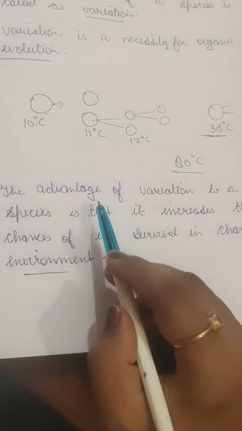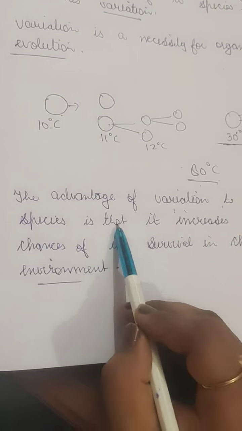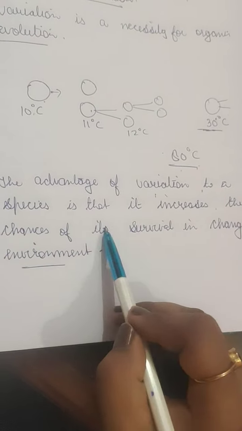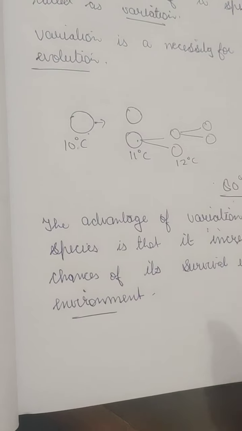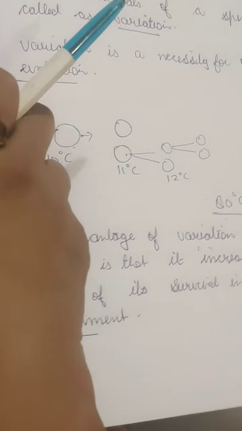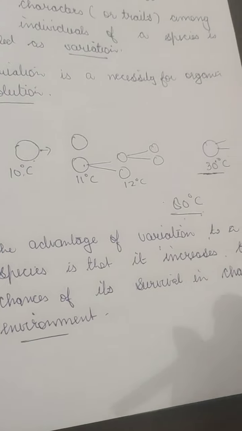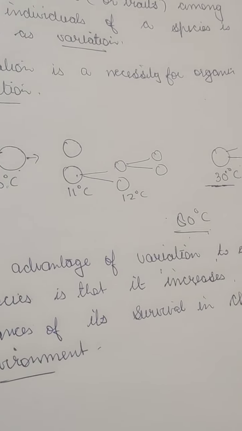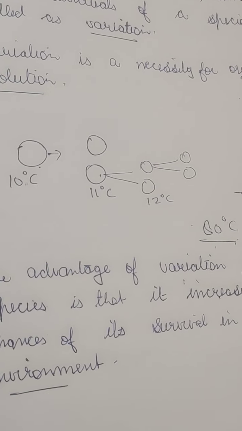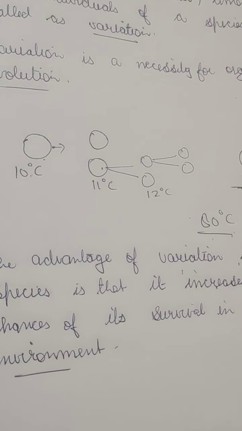Okay, so the advantage of the variation to a species is that it increases the chances of its survival in the changing environment. Because change is the key, every species in this world needs to have variation so that it can survive in the changing environment.